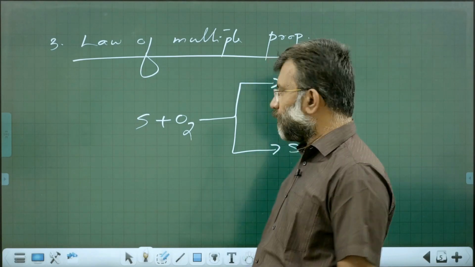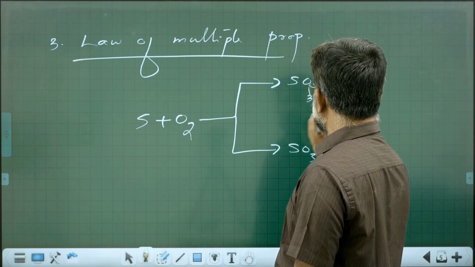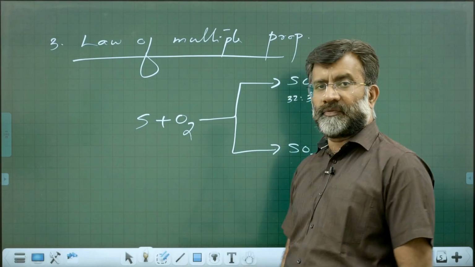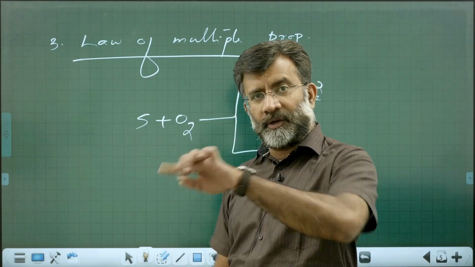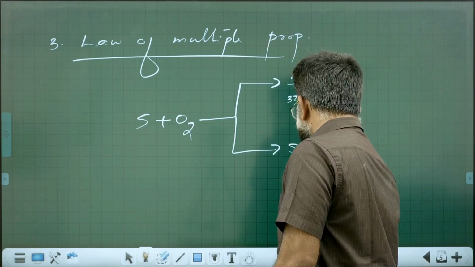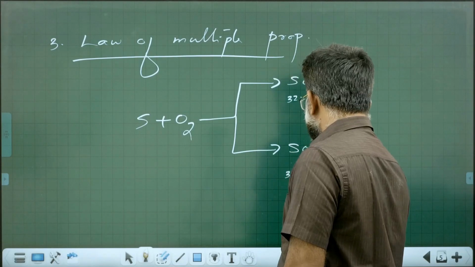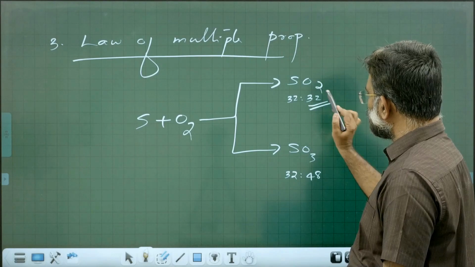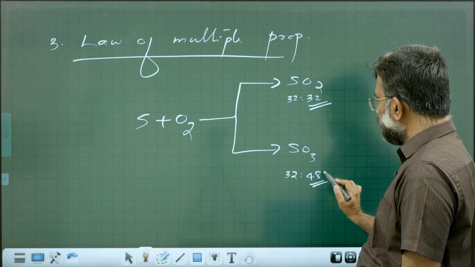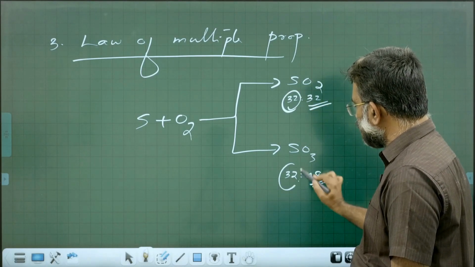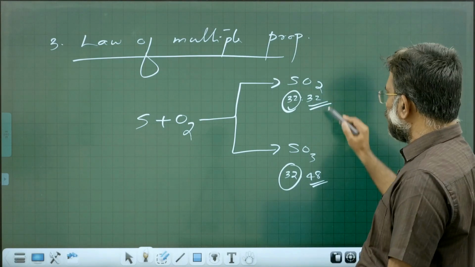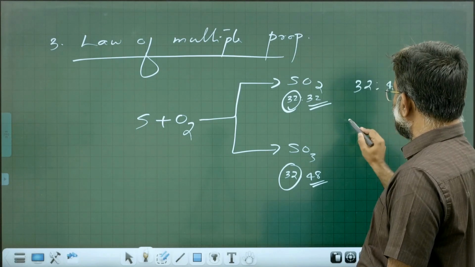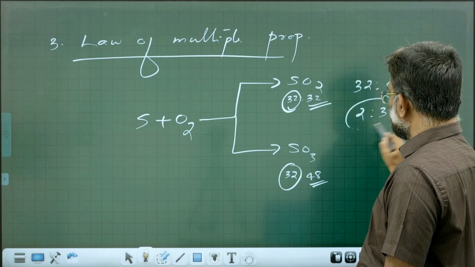a simple ratio. Here the mass of sulfur is 32. Atomic mass of sulfur 32, oxygen 16 into 2, 32. And here atomic mass of sulfur 32, oxygen 16 into 3, 48. You see that the different masses of one of the elements that combine with the fixed mass of the other will be in a simple ratio. So when you take 32 is to 48, you can easily understand it is a 2 is to 3 ratio.